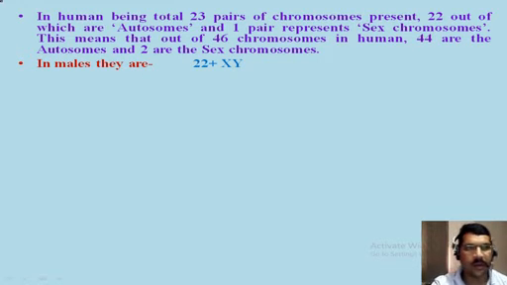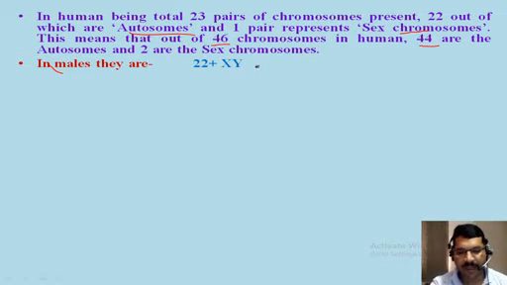So you know very well, in human beings there are 23 pairs of chromosomes present. Out of the 23, 22 are the autosomes, and one pair represents sex chromosomes. So this means that 23 pairs give rise to 46 chromosomes, and out of those 46 chromosomes, 44 chromosomes are the autosomes and only 2 chromosomes are the sex chromosomes.